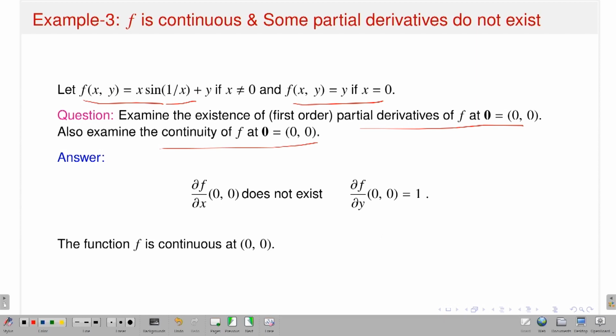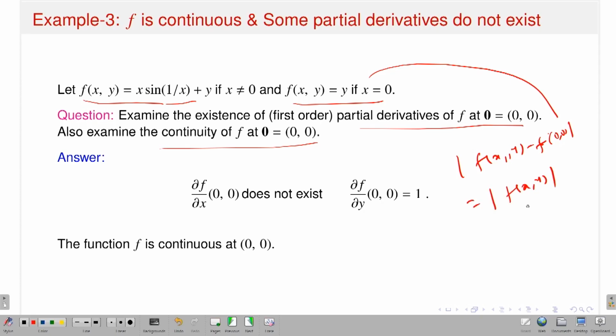So for example, if I want to talk about the continuity at (0, 0), what do we have to do? We consider f of (x, y) minus f of (0, 0). But what is the value of f of (0, 0)? The value should be 0, because x is equal to 0, so it comes from here. Therefore this is nothing but f of (x, y).